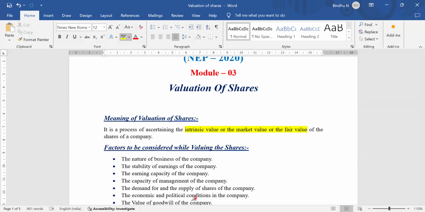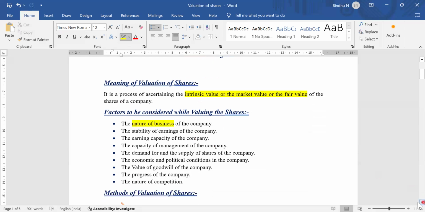To value the shares, we have certain circumstances. The first one is the factors to be considered while valuing the shares. When doing the valuation of shares, there are certain circumstances, and we need to follow certain factors. In that, the first one is the nature of a business. Nature of a business is much more important.